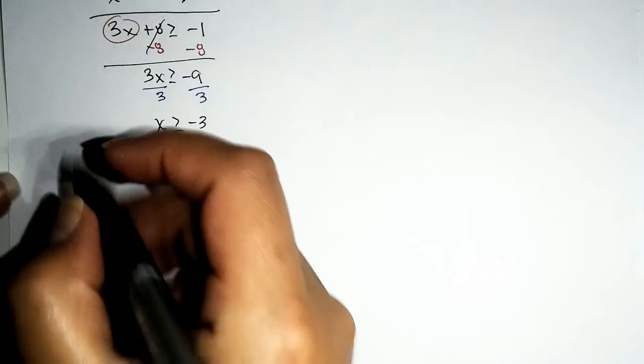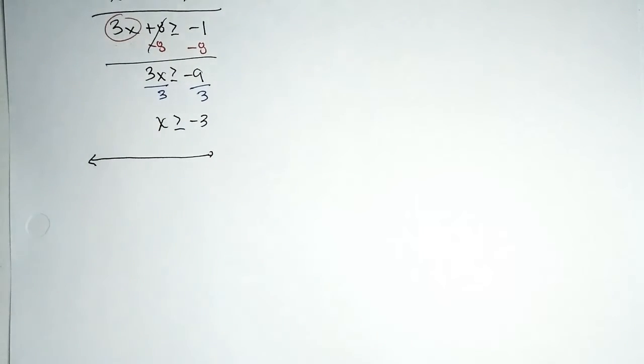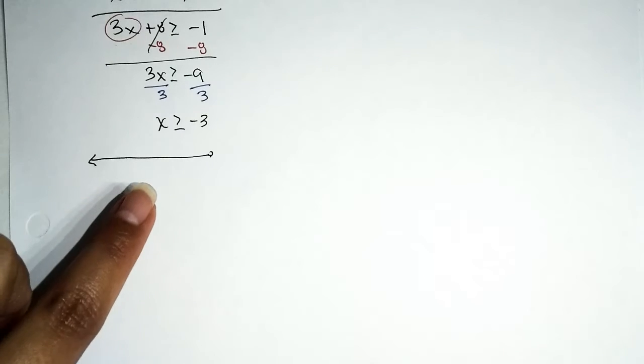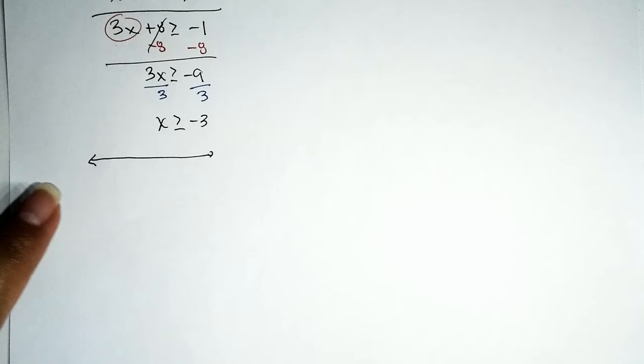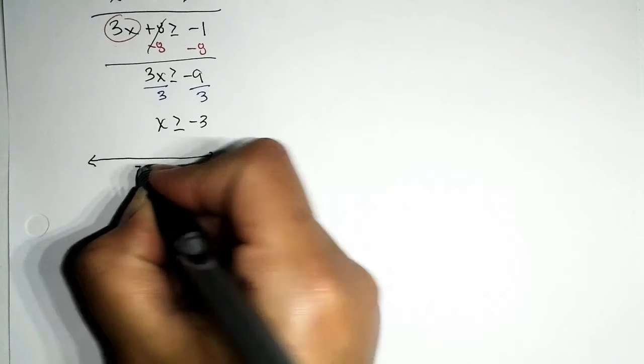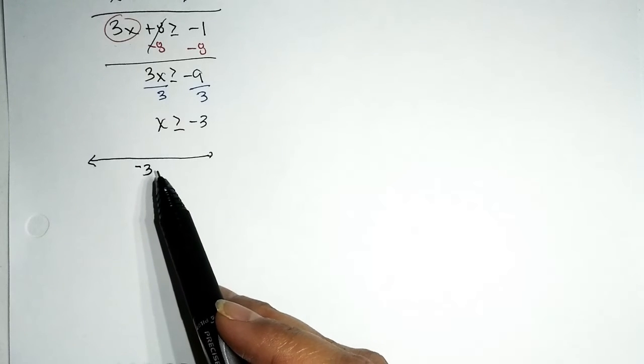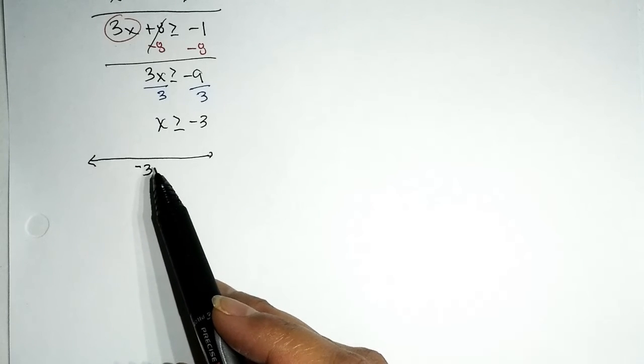We're going to do the real number line. Right now it's just a line, but as soon as you highlight any number on it, bam, we have a number line. You can start writing the origin 0, 1, 2, 3, negative 1, negative 2, negative 3, but we have no time for that. The only one that's really crucial in this case is the number being compared to the variable, which is negative 3.